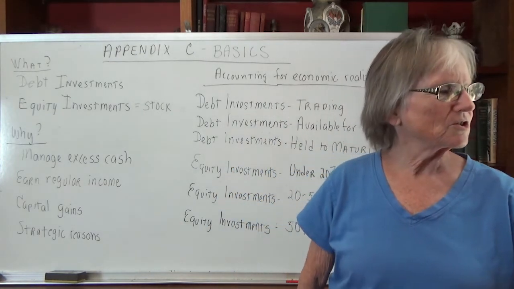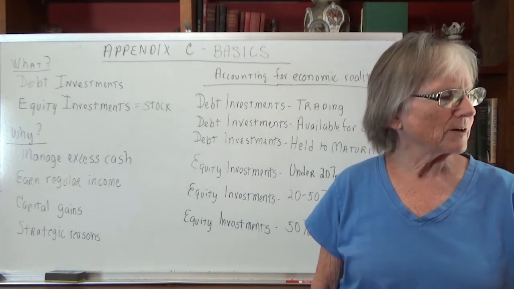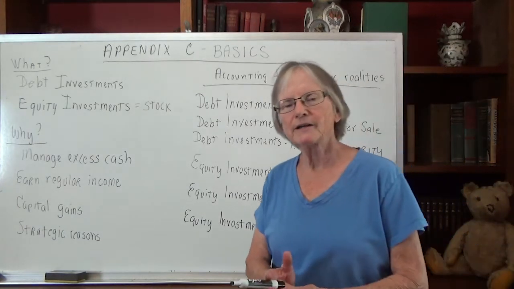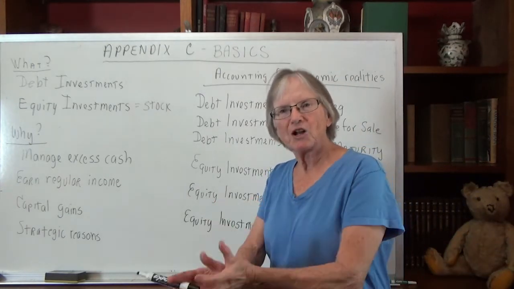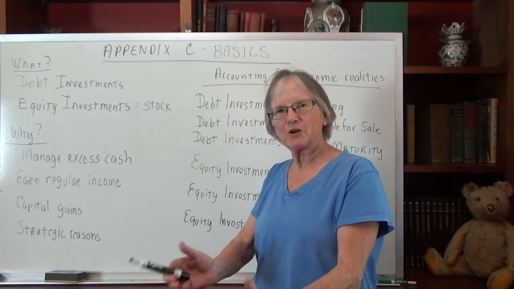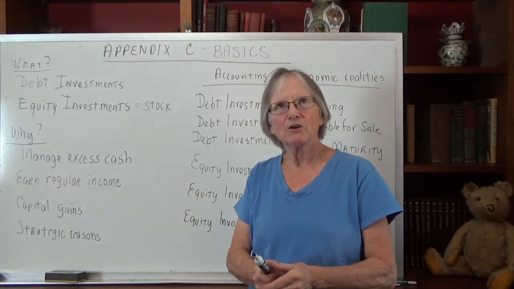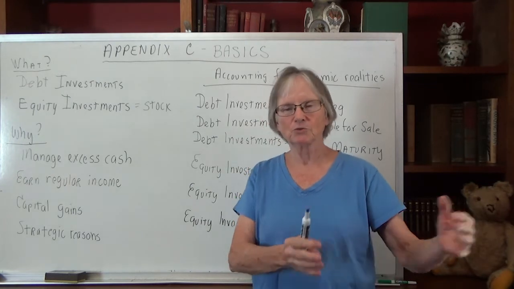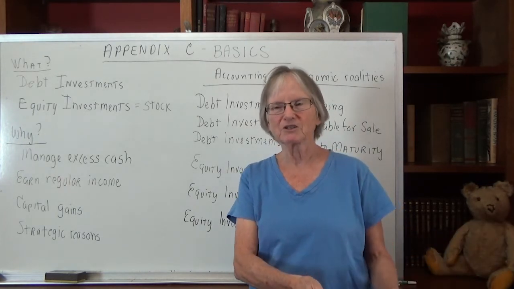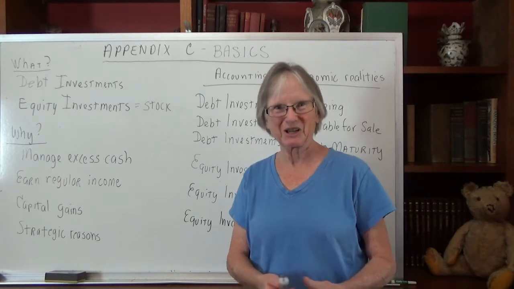So strategic reasons, a lot of the pharmaceutical companies will buy smaller pharmaceutical companies that are developing new drugs just to sort of keep those drugs in their pipeline. You have Coca-Cola company owns a good portion of Coca-Cola bottling, so if there's a shortage of bottles, they're going to get them first.